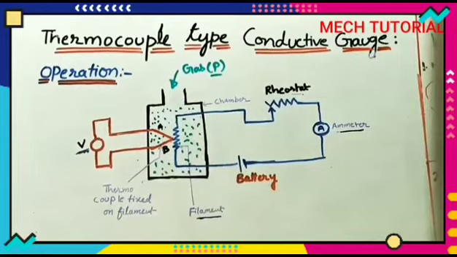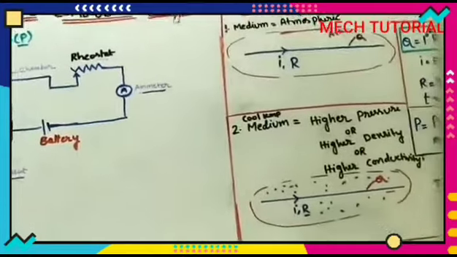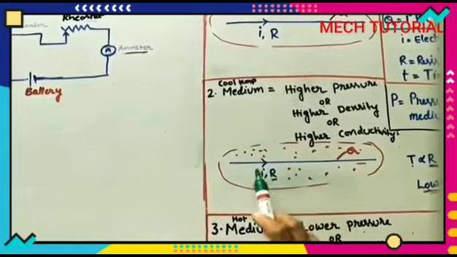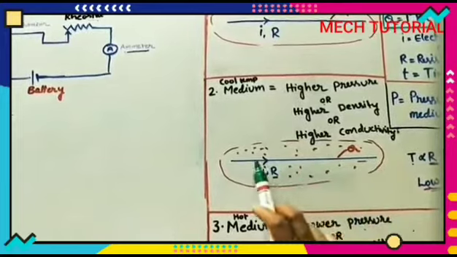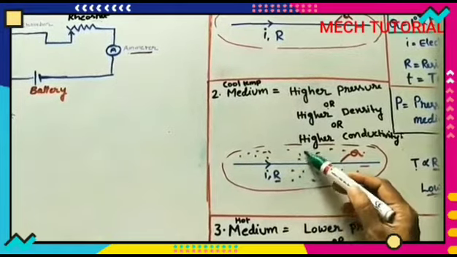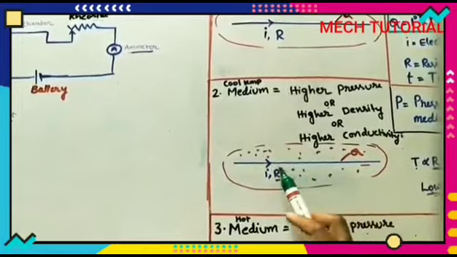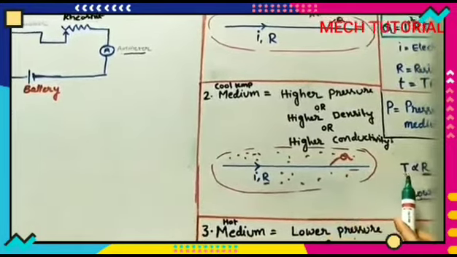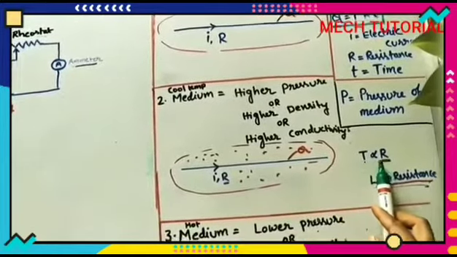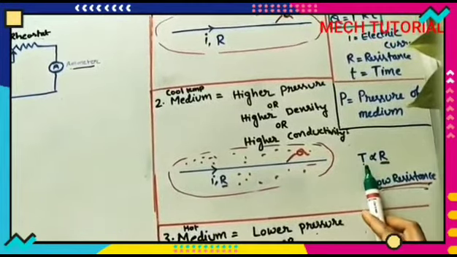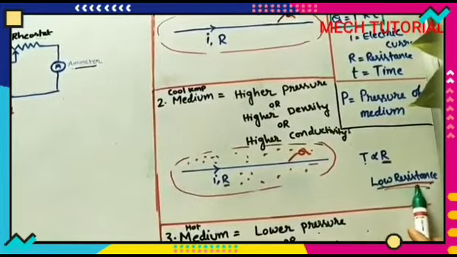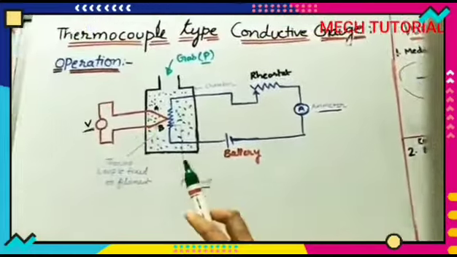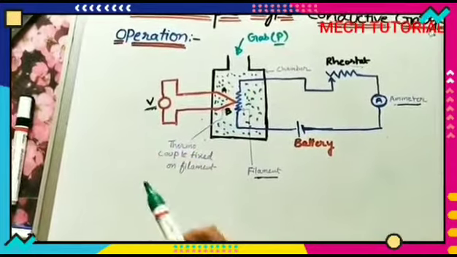If you are sending cool gas, whatever heat is coming from this filament, it will absorb immediately. So its temperature will reduce. Temperature reducing means T is proportional to R, or resistance. T reduced means R will also reduce. So the change in temperature can be measured by using the voltmeter.